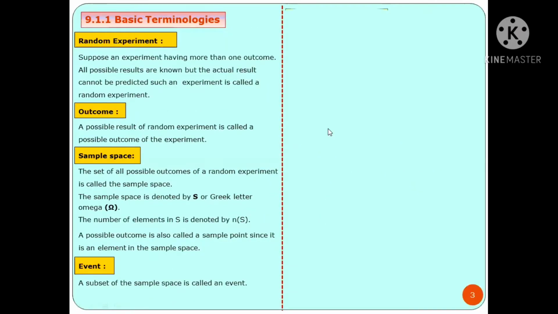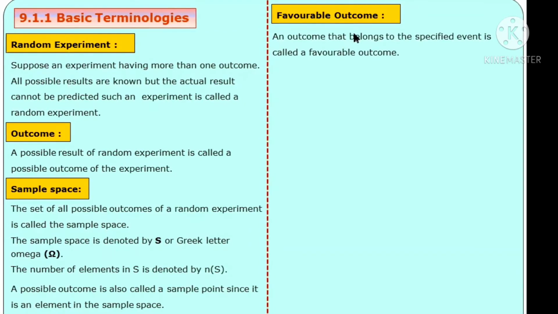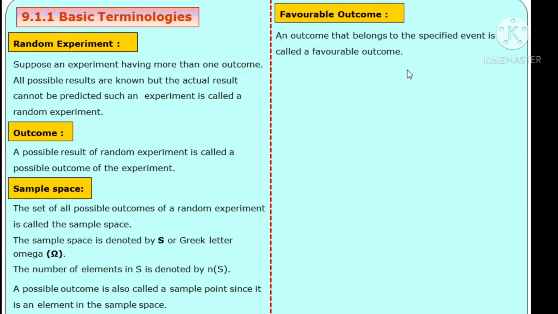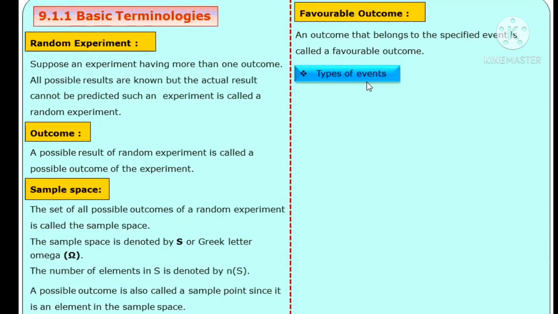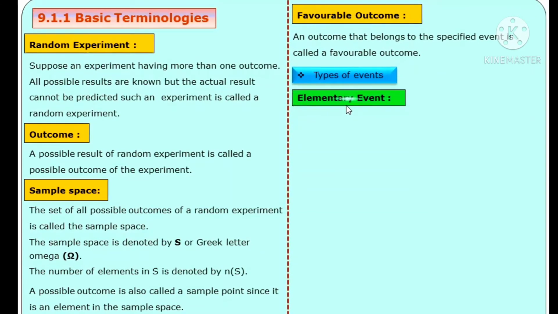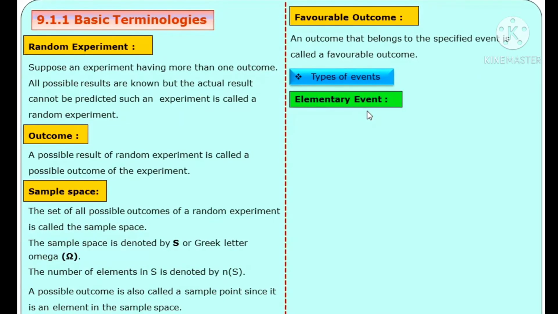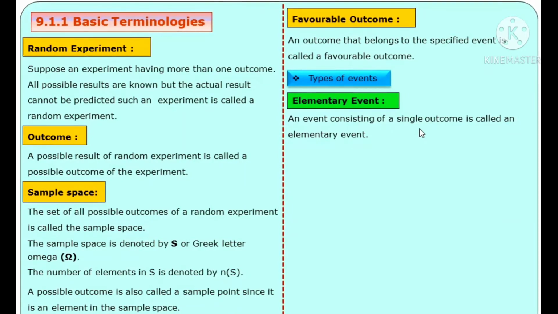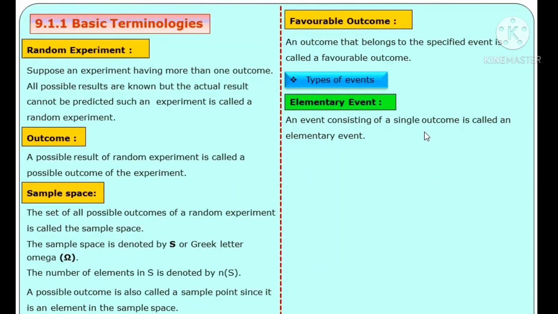Next definition, favorable outcome: an outcome that belongs to the specified event is called a favorable outcome. Types of events. Events are classified, first type, elementary event. Simple definition: an event that consists of a single outcome is called an elementary event.